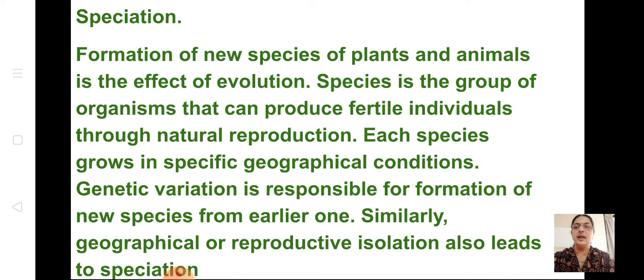Similarly, geographical and reproductive isolation can also lead to speciation. This I gave in the video. In that I showed you what is meant by geographical isolation. When it is covered with a barrier and put into a different environment, the speciation will happen; they cannot cross or multiply. So when you isolate them from the others, it will lead to speciation, that is, formation of new species.